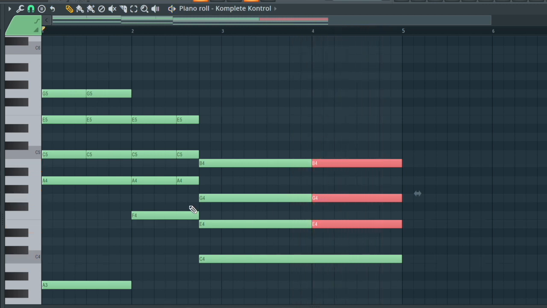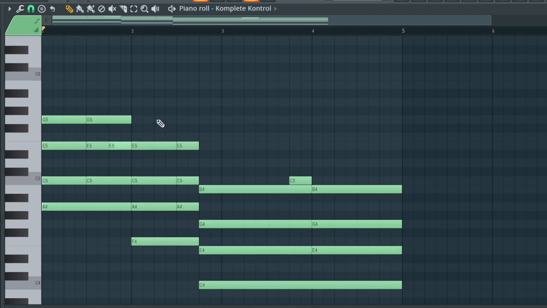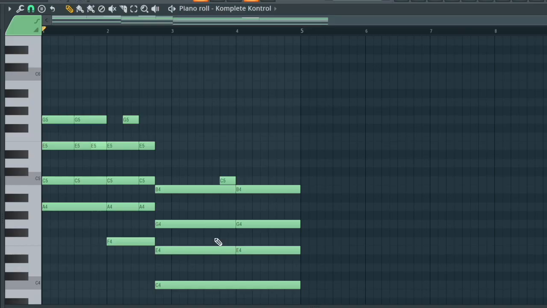So now we have our chord progression, and we're just gonna add little filler notes just so that it transitions into the next chord. So here we're just gonna add a note here at E. And then we're gonna leave this section blank because we already have a chord transitioning into this chord right here. So we're just gonna add another note here at C. Maybe we'll even add a note here at G. So this is what it's gonna sound like.